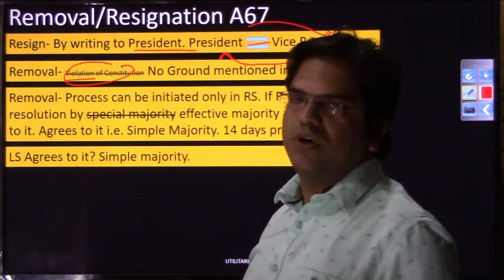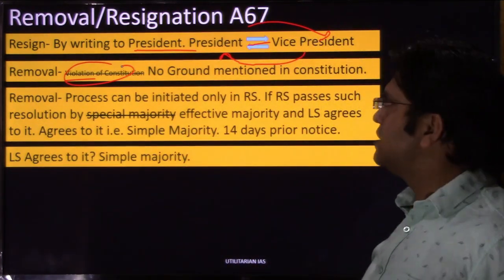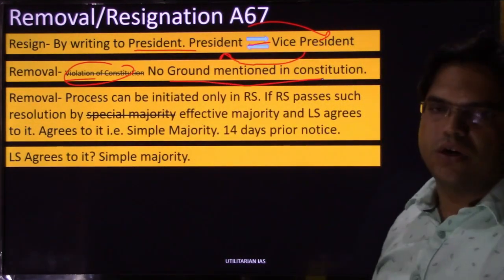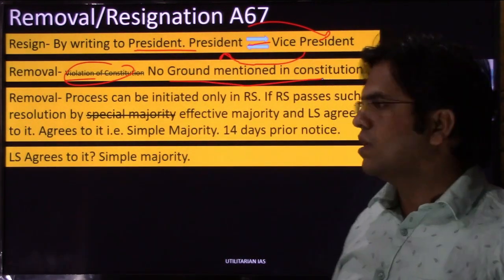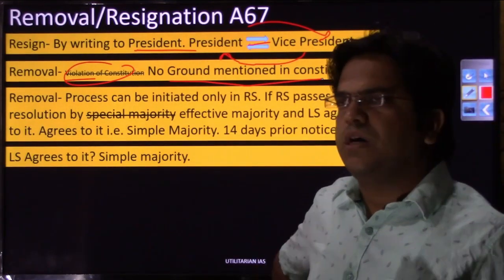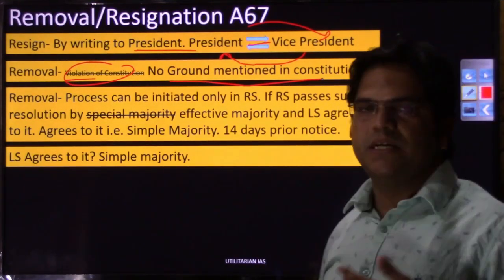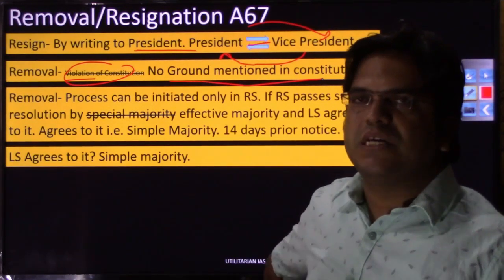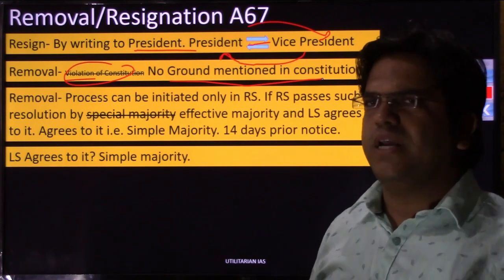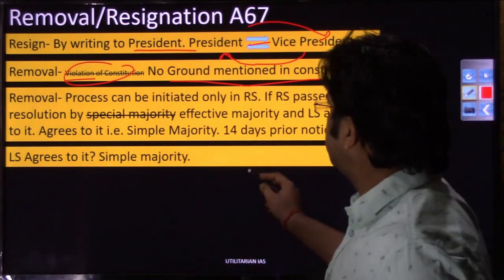As far as removal of the vice president is concerned, the constitution is silent on the grounds. There are no grounds mentioned in the constitution. So what can be done? Rajya Sabha, if they want to remove their chairman, because the vice president is their chairman as well, for any biasness or any ground, right, they can initiate a